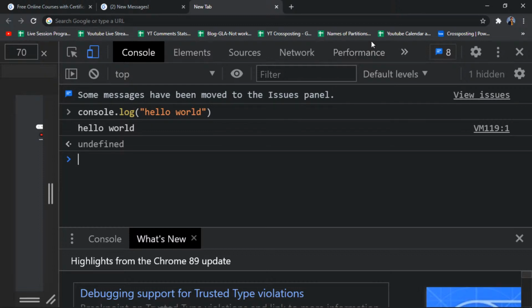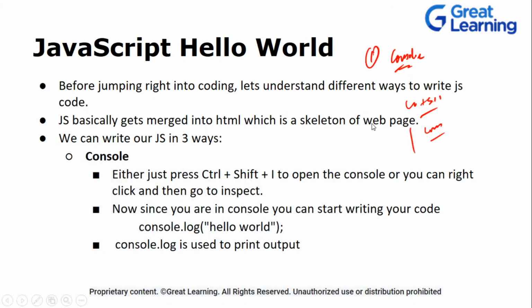Okay, let's go back. Sir, VS Code is better than Notepad. Yes, absolutely, Salman. This is one of the best editors that we have.